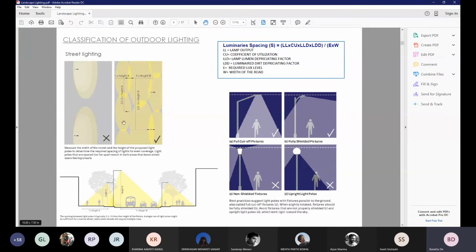Now the spacing from one light fixture to the other light fixture, the thumb rule is that whatever is the height of the light, the distance can be 2.5 to 3 times the height. So if it's a 5-meter light fixture, between two light fixtures the distance can be 15 meters. Okay. Thank you.